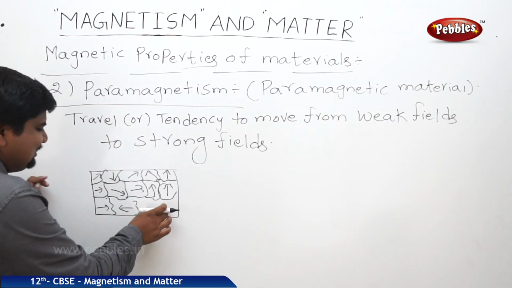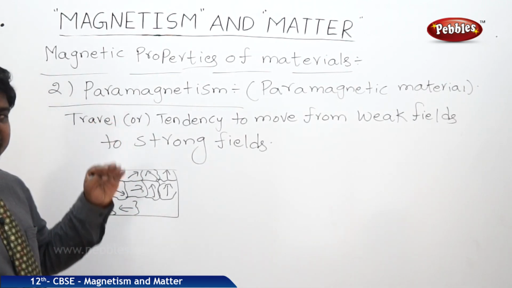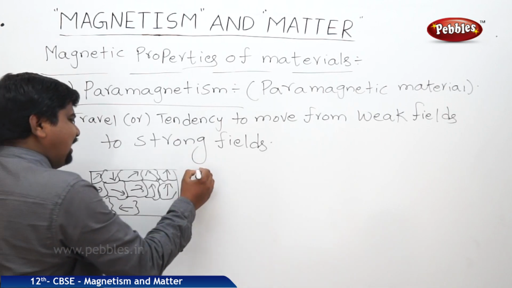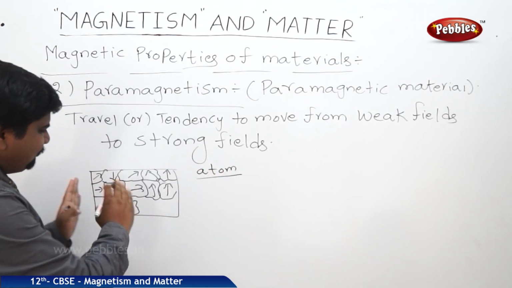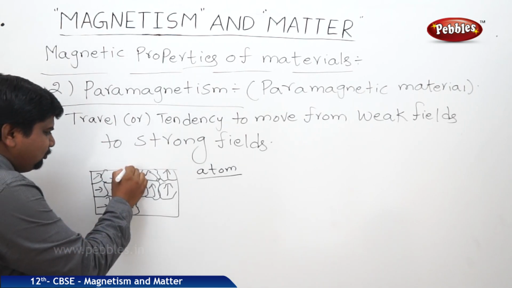These are the domains in the paramagnetic materials. Any atom contains these types of domains.